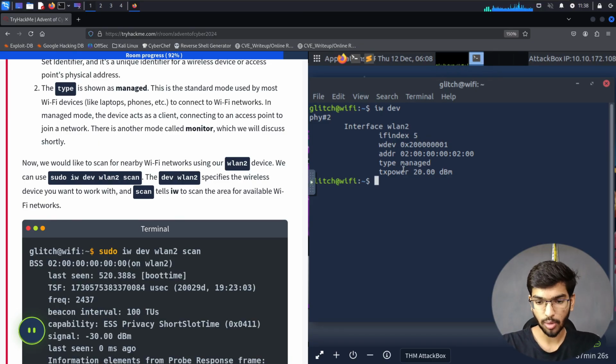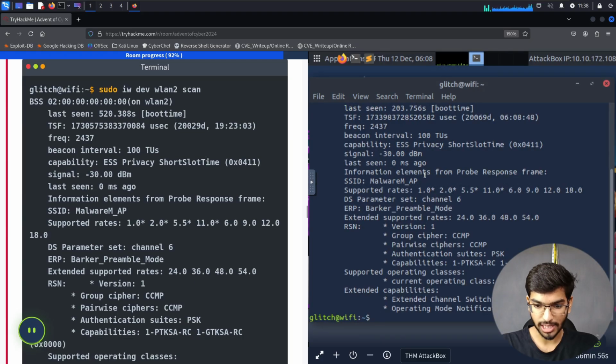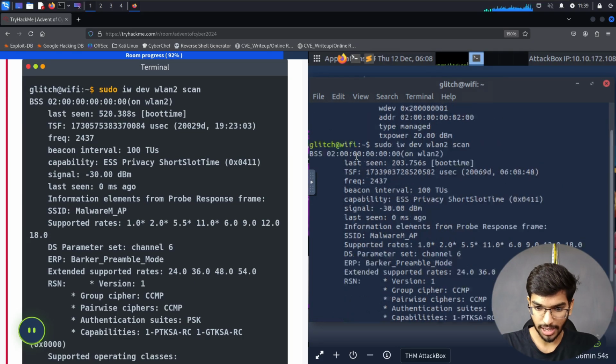Now let's scan for any of the nearby Wi-Fi access points. So we'll run the command sudo iw dev, then WLAN2, which is our interface name. Let me spell that right. WLAN2 and then scan. This is going to scan for all the wireless networks and access points that are nearby this device. So let's give it a minute. If everything goes right, we'll have this output on our screen.